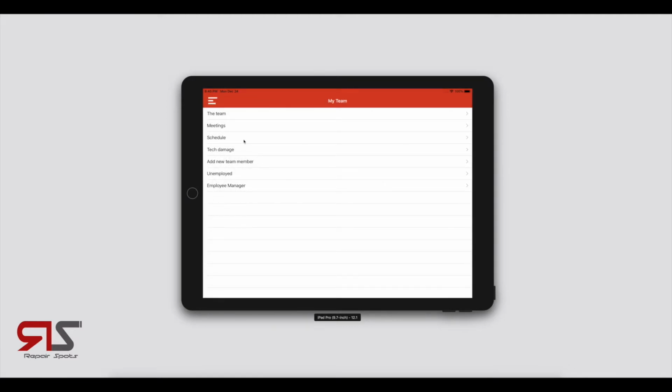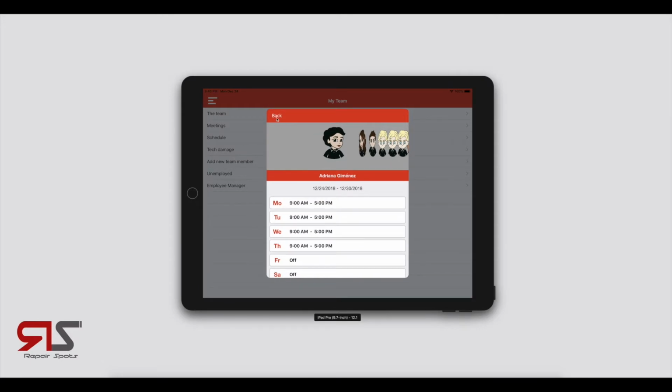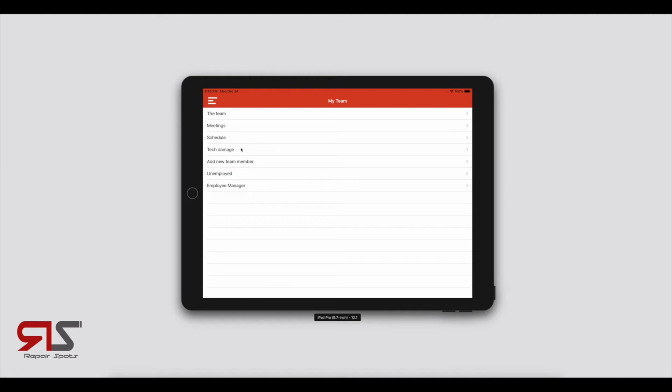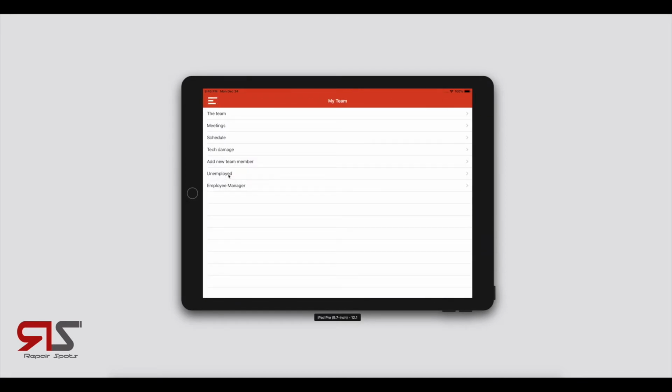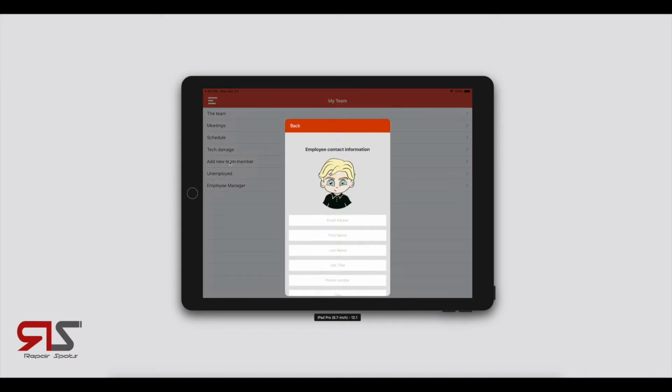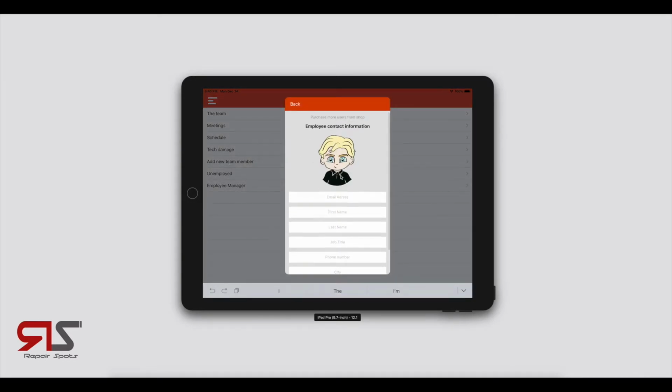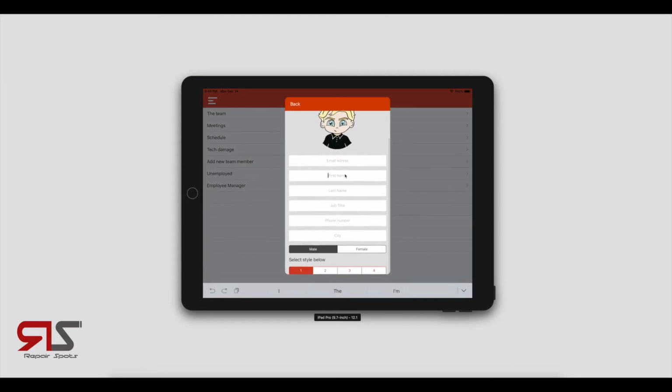Alright, let's go to scheduling. This is an overview of the scheduling. This is an overview of the tech damage. And here we can add a new employee. Decide if it's male or female, and we have different styles that we can add. We'll be adding more styles and even custom images later on.